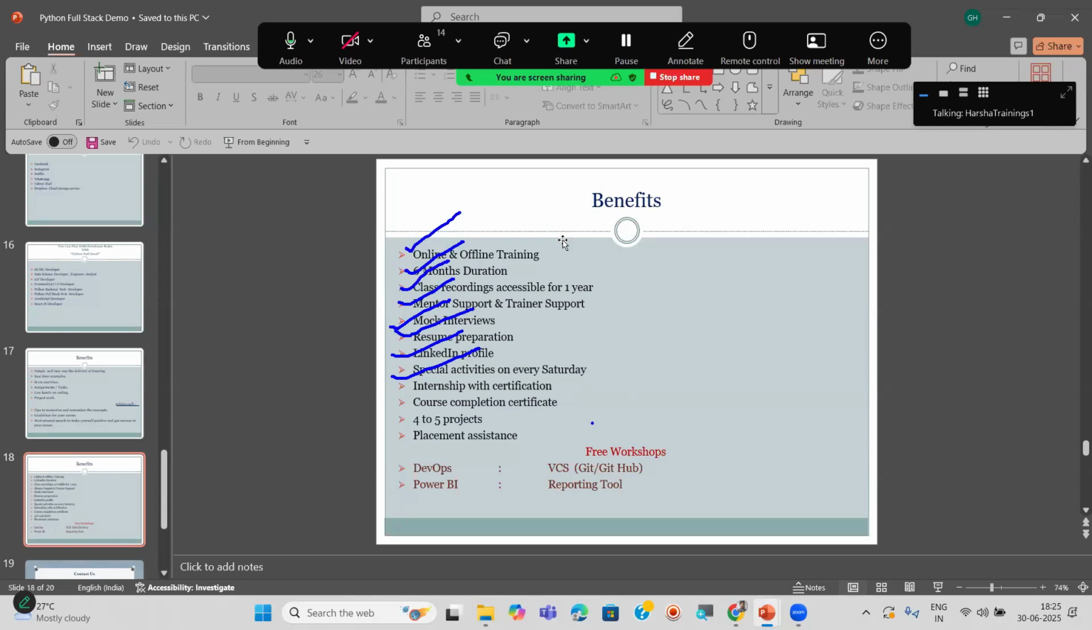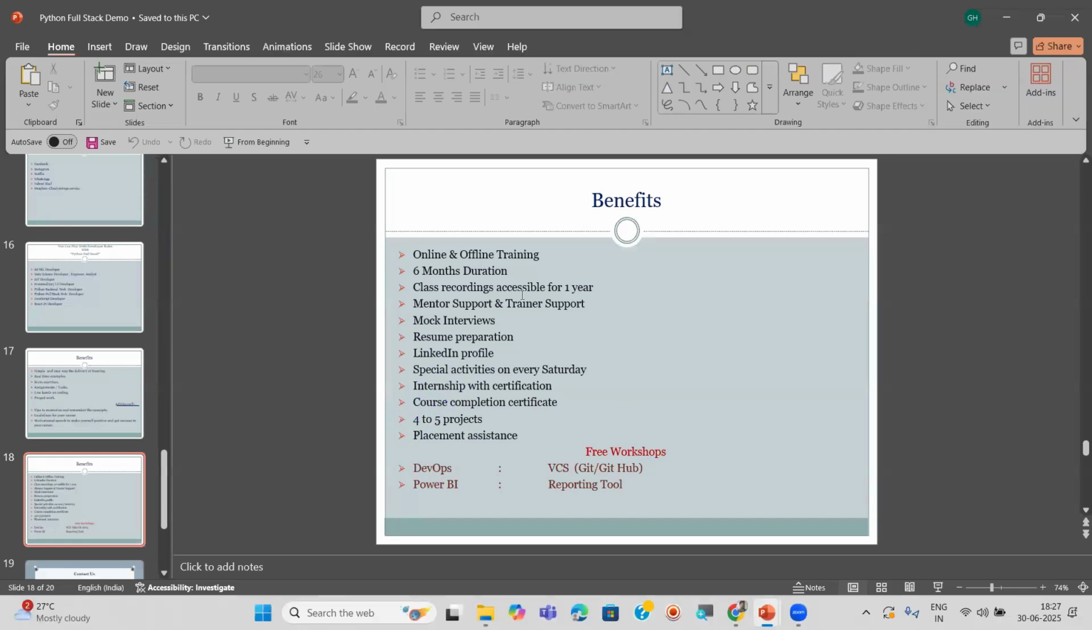Next, internships also. Here we are going to offer a free internship after this course, along with the certification. And a course completion certificate also we are going to offer to you. Course completion certification and internship certification, you will be having these two. As I said here, 4 to 5 projects, and we'll be having placement assistance also. Some companies will come to our institution, or sometimes we are going to send you people to some of the companies.